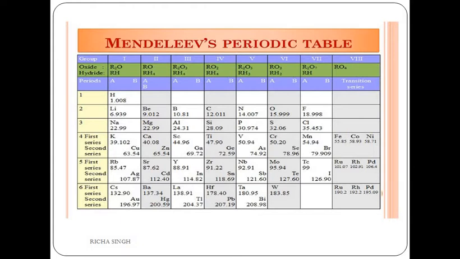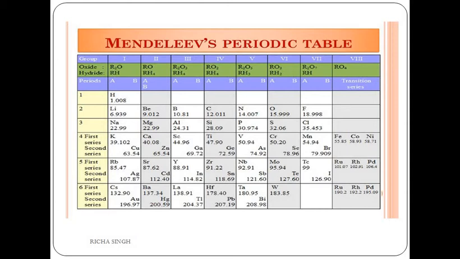You can see in the slide that there are 8 groups, from 1 to 8, and the elements belonging to the first 7 groups have been divided into subgroups, A and B, on the basis of similarities in properties. The elements present on the left hand side of each group form the A subgroup, while those on the right side form the B subgroup. Group 8 consists of 9 elements arranged in 3 triads, meaning each has 3 elements.